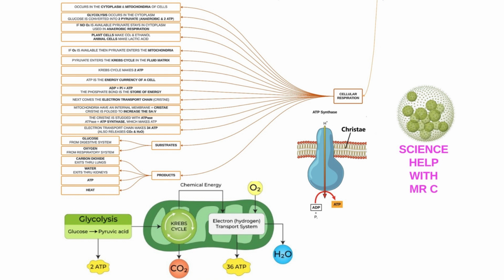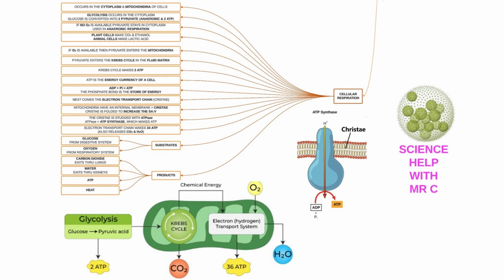Next comes the electron transport chain that occurs in the cristae of the mitochondria. The cristae is the internal folded membrane of the mitochondria. The cristae is folded to increase the surface area to volume ratio, which increases its efficiency. The cristae is studded with ATPase. The proper name for ATPase is ATP synthase, which makes ATP by joining an inorganic phosphate to adenosine diphosphate to make adenosine triphosphate.